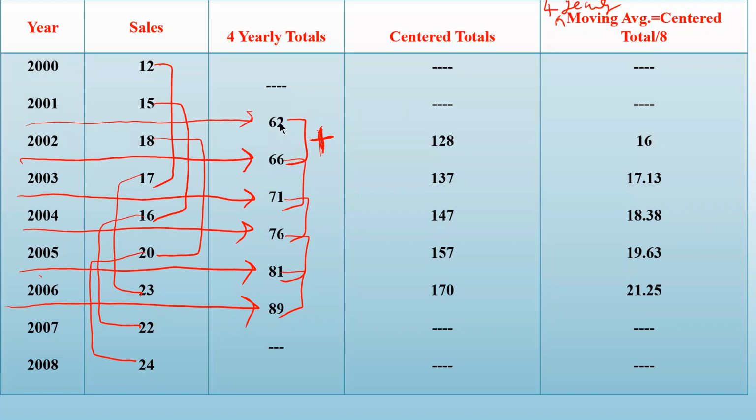Then you will take the center total, the total of 62 and 63. This 62 is written in the alignment between 1 and 2, and this one between 2 and 3. So the center of these two will be the year 2002. So this sum we will write against the year 2002. And then finally you have to divide by 8. Okay. So I hope it is clear now.